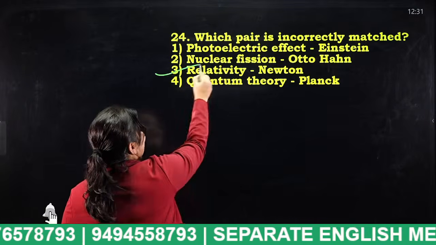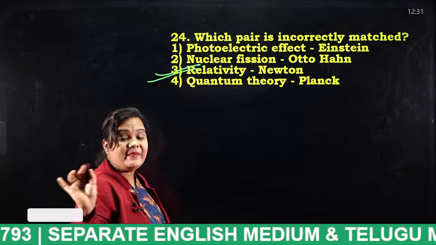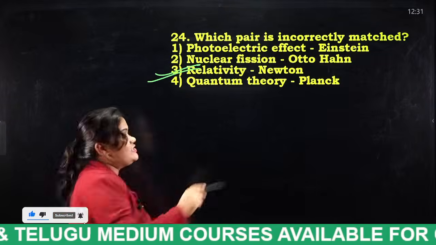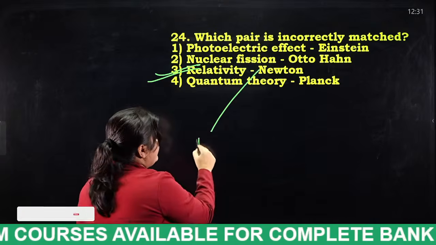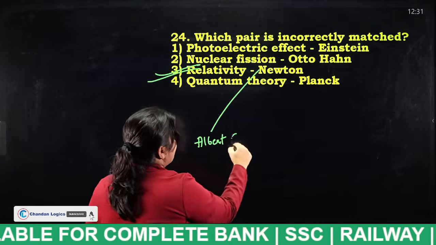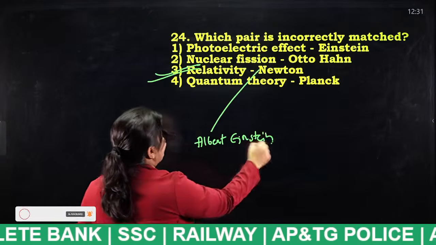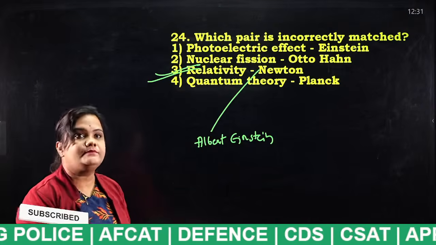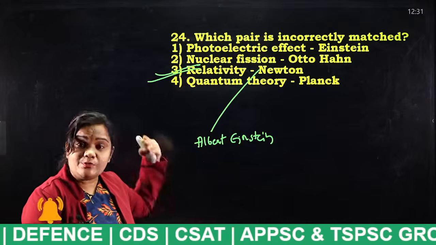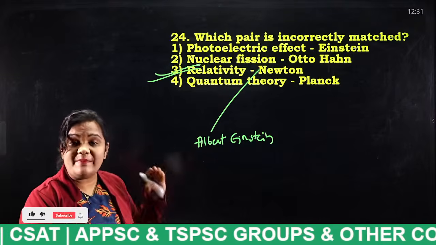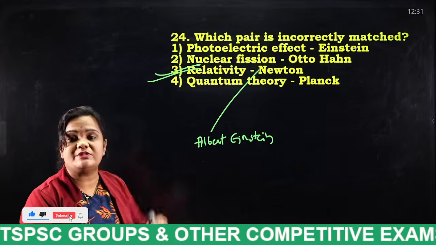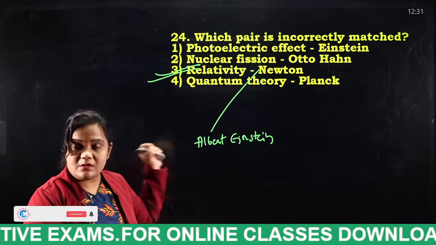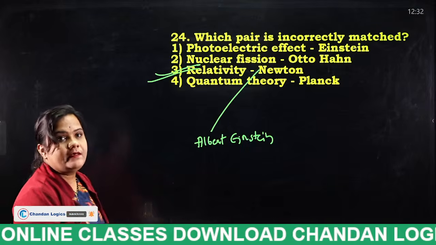Very good. So relativity is the correct answer. Why? Because the theory of relativity belongs to Albert Einstein, but not Newton. Even the photoelectric effect belongs to whom? Albert Einstein. Very good. So you may expect these types of questions, students. Why? Because they are stressing mostly on these types of questions, like match the following, statement based, incorrectly paired. So stress on these types of topics.